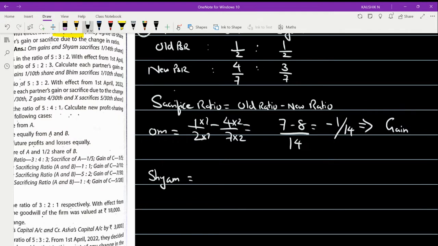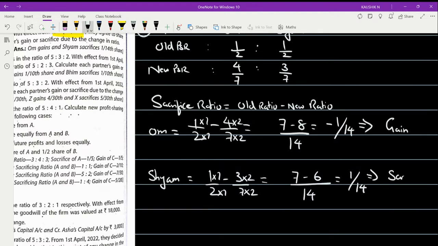So for Sham, the old ratio was how much? 1 by 2 minus what is the new ratio? 3 by 7. So LCM is going to be 14. 2 should be multiplied with 7 and numerator 1 will be multiplied with 7. So 7 minus 3 into 2 becomes 14 into 2. So that becomes 6. So this gives me a positive figure of 1 by 14. So that means partner Sham has sacrificed.